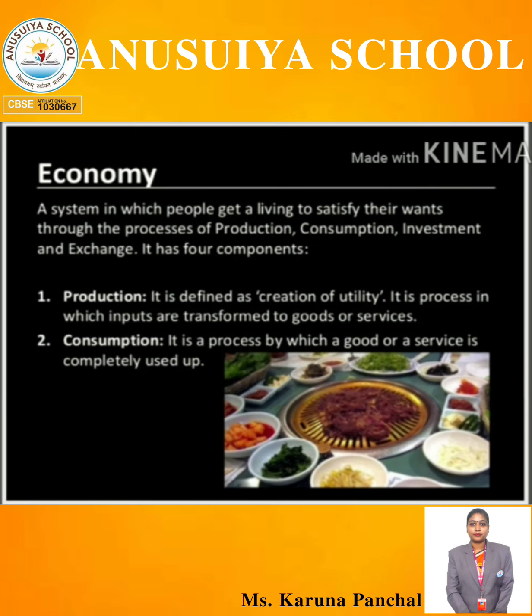Now come to the point: what is an economy? An economy is a system in which people earn a living to satisfy their wants through the process of production, consumption, investment and exchange. In simple words, an economy is a situation where there are limited resources and unlimited wants. What is production? Production is the creation of utility, that is, in simple words, how to generate goods and services, how to create new things.